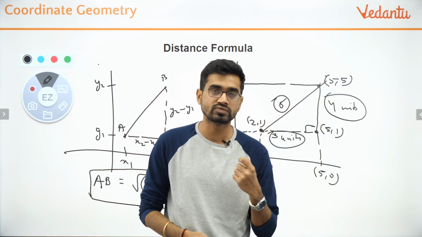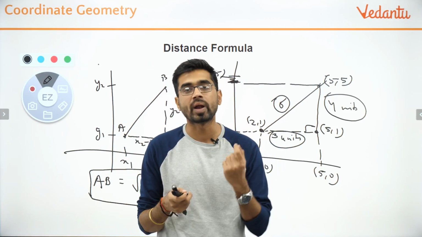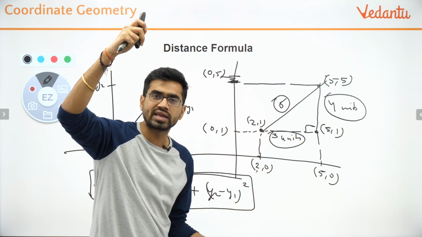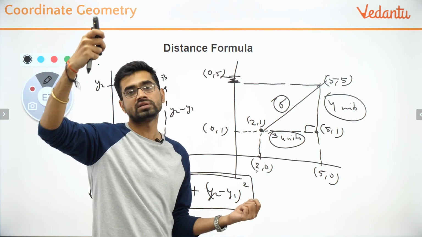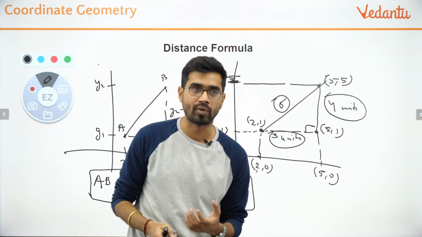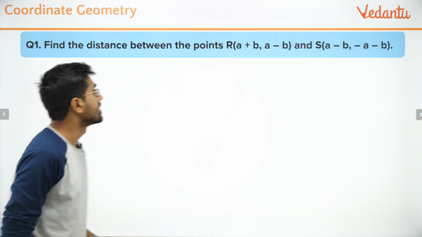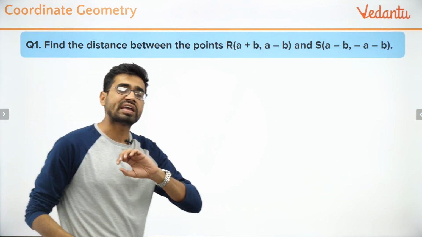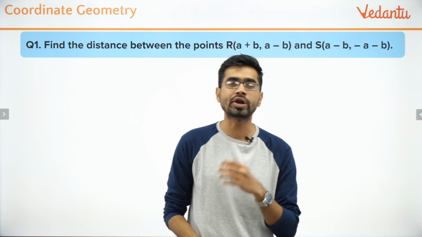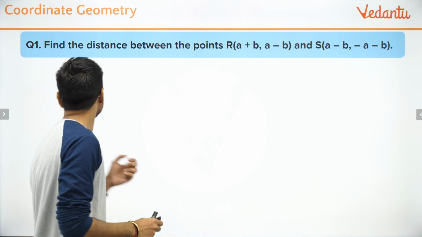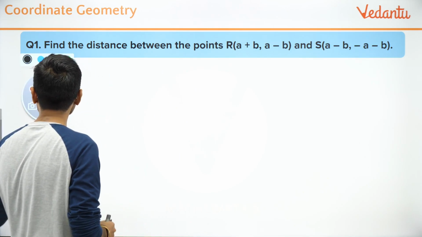This is what we call the distance formula because it finds the distance between 2 given points, and trust me, this formula is valid for all types of points. It does not matter if one point is in quadrant 1 and the other point is in quadrant 3. It does not change. It remains the same. The formula still applies. It's a very general formula. So if you have understood this, let's move to the next one and solve a problem. I'm not going to take a very simple one because we are revising, so we will just take up a little bit typical problem.